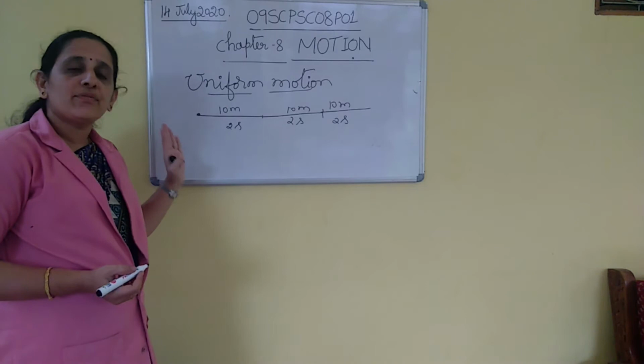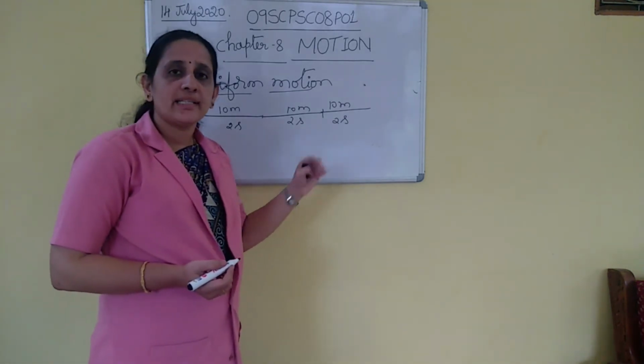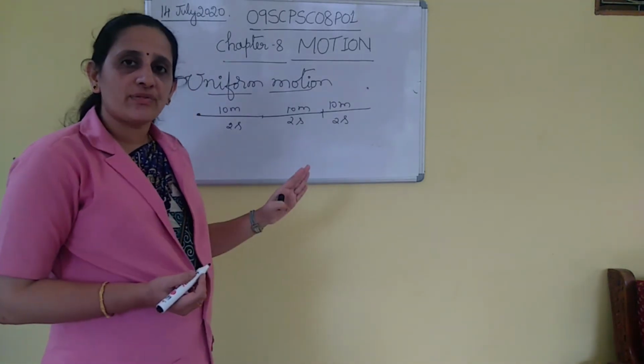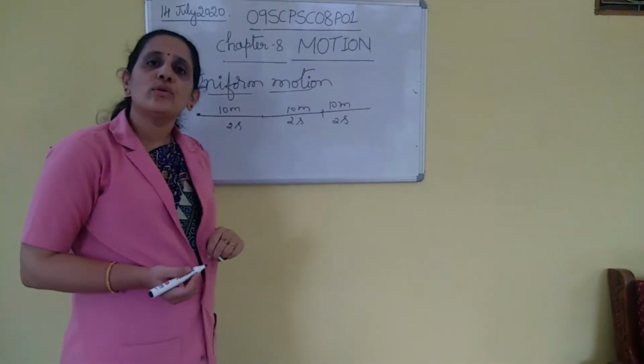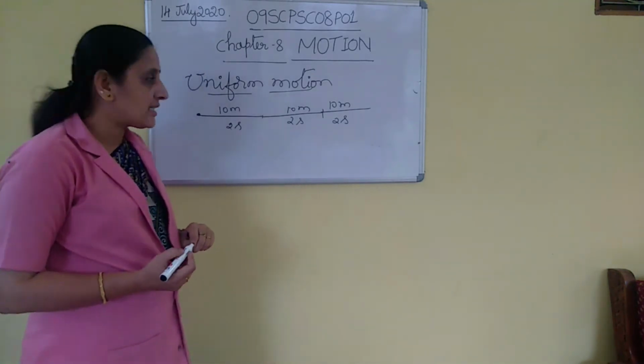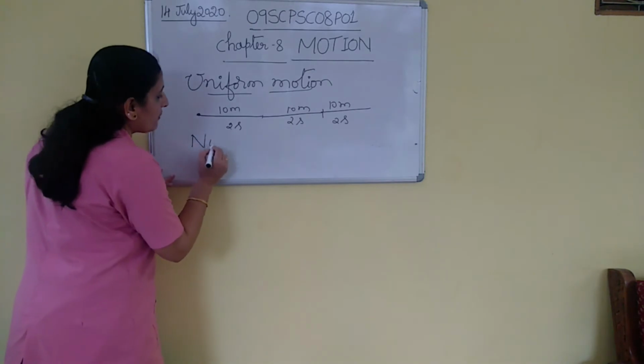That means if the object covers equal distances in equal intervals of time, it is said to be in uniform motion. Next, what is non-uniform motion?